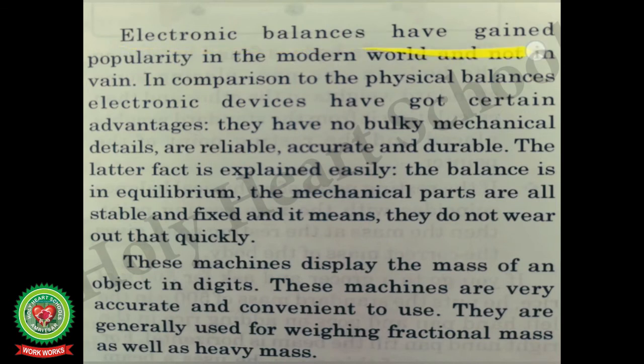Electronic balances have gained popularity in the modern world and not in vain. In comparison to physical balances, electronic devices have certain advantages. They have no bulky mechanical details, and are reliable, accurate and durable. The latter fact is explained easily. The balance is in equilibrium. The mechanical parts are all stable and fixed, which means they do not wear out that quickly. These machines display the mass of an object in digits. They are very accurate and convenient to use. They are generally used for weighing fractional mass as well as heavy mass.